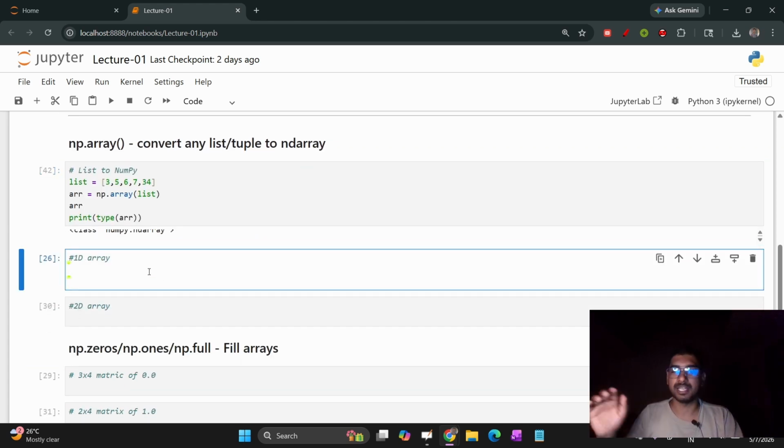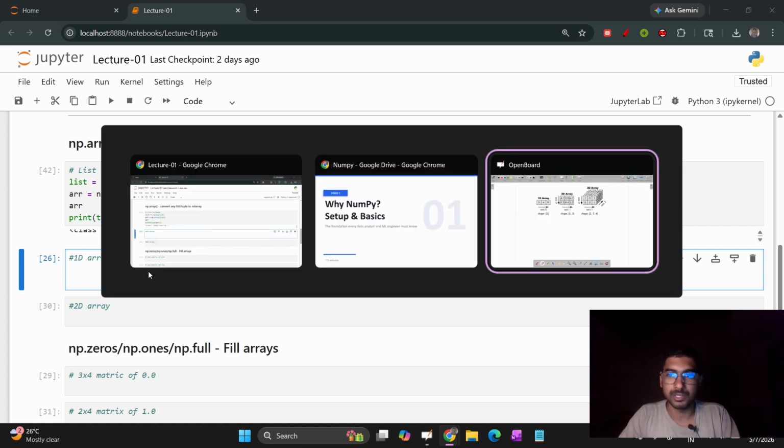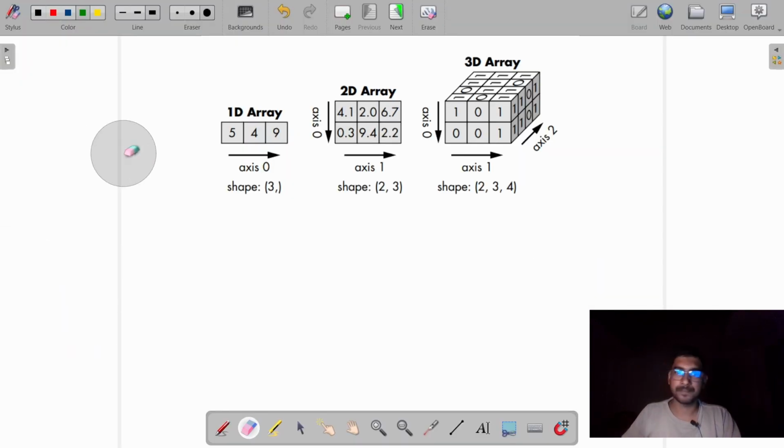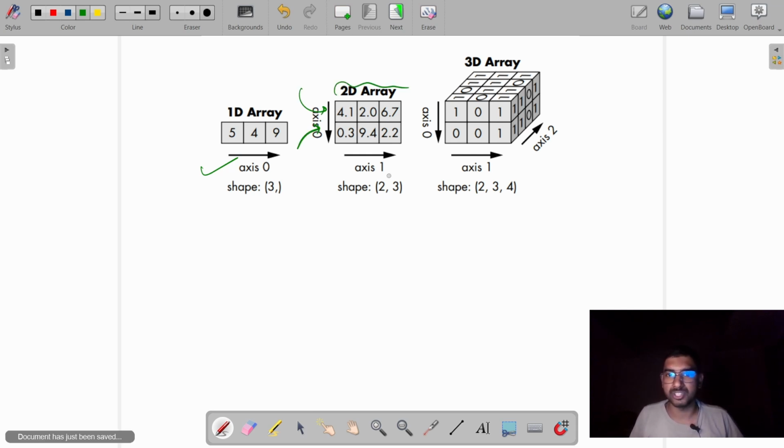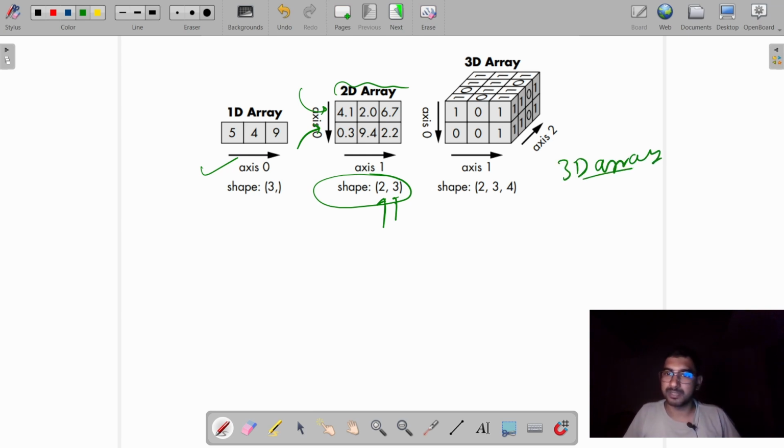So how to create a 1D array? Let me tell you the concept of 1D and 2D arrays. This is actually the 1D array. This is the 2D array. It has 2 rows and 3 columns, so the shape of this is (2, 3). And this is the 3D array. How is the shape there?